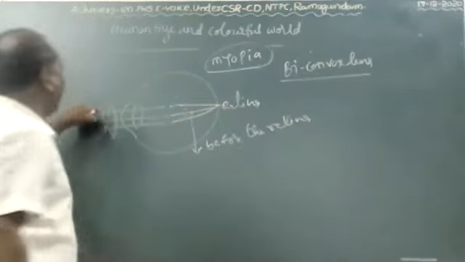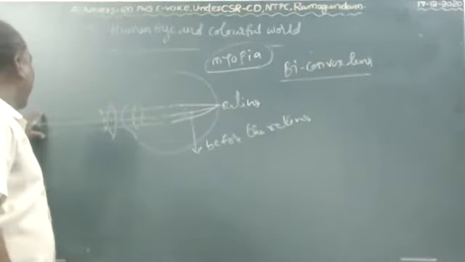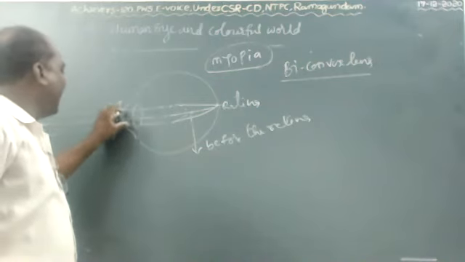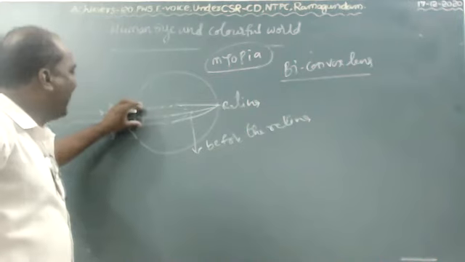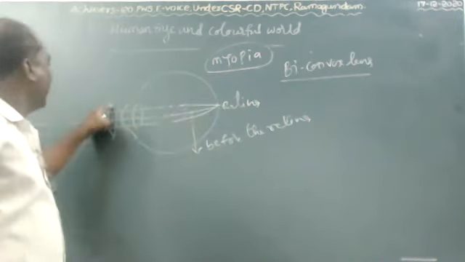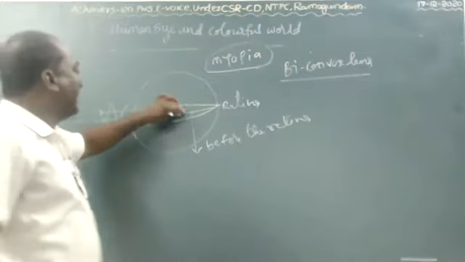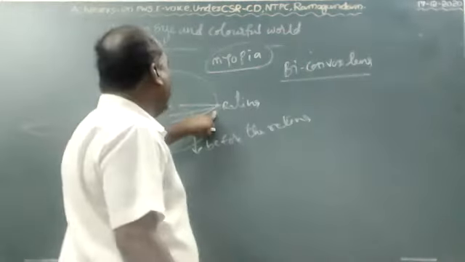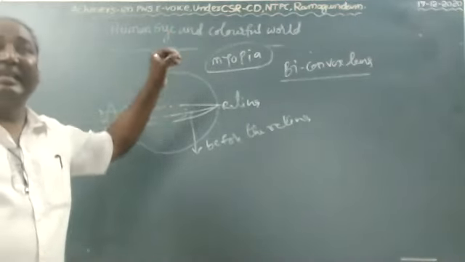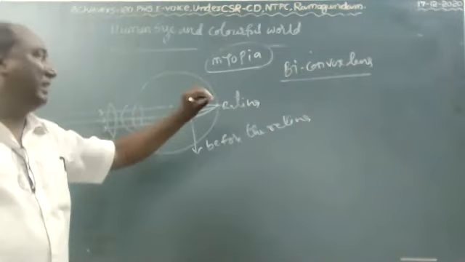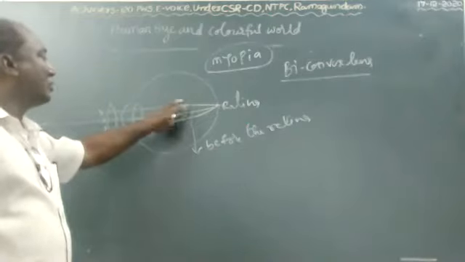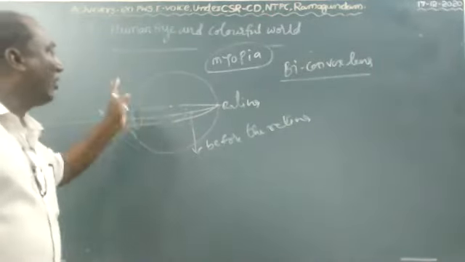Now by using a biconvex lens, the rays come from the object and strike the lens, and they get refracted. These refracted rays again undergo refraction, and then these rays are converged on the retina. By using a biconvex lens, we can bring the image to fall on the retina. Those who suffer with myopia can see near objects, they can't see far objects. The remedy is a biconvex lens, which brings these rays to fall on the retina. Then we can see the whole object.